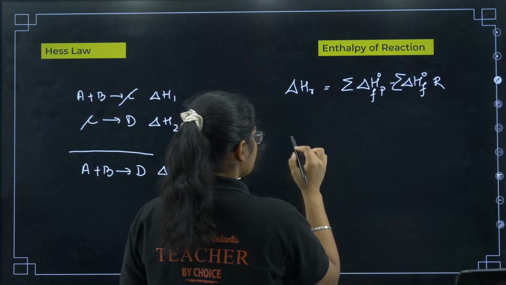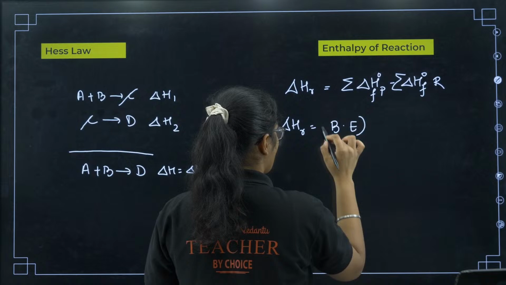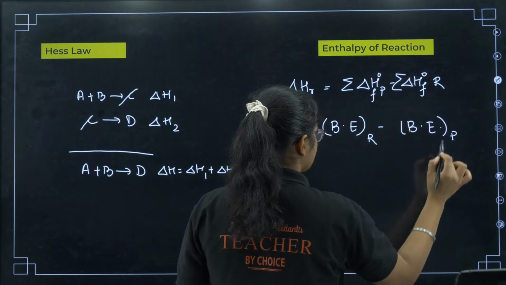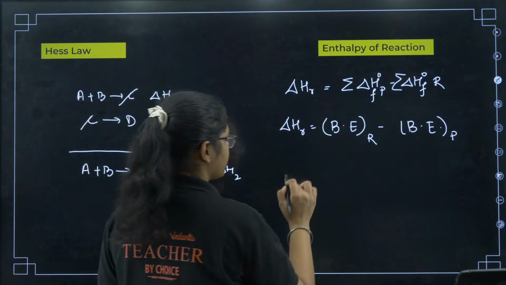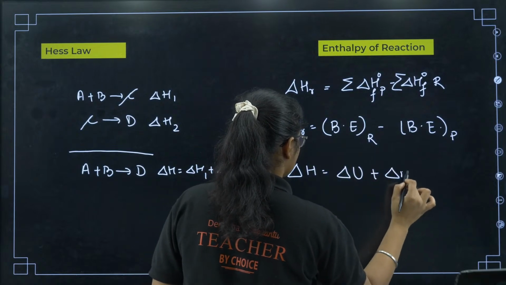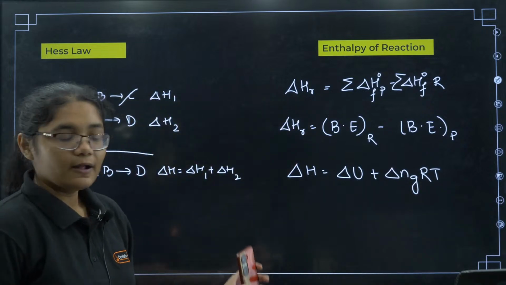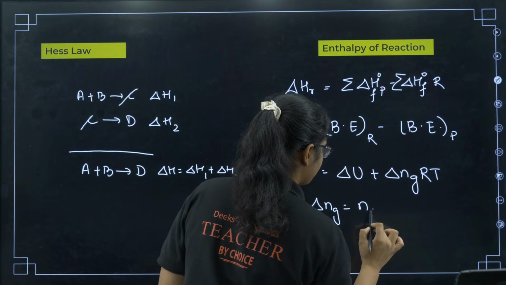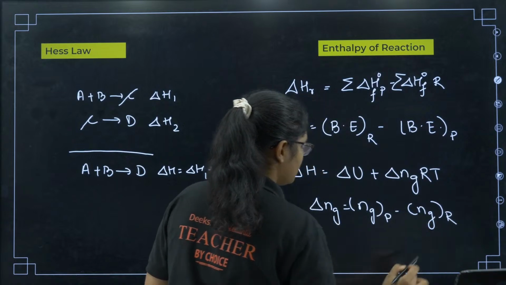Next, what else do I have? Enthalpy of the reaction is equal to bond enthalpy of reactants minus bond enthalpy of products. Next, delta H is equal to delta U plus delta Ng RT. This is another formula, where delta Ng is the number of gaseous moles of products minus the number of gaseous moles of reactants.